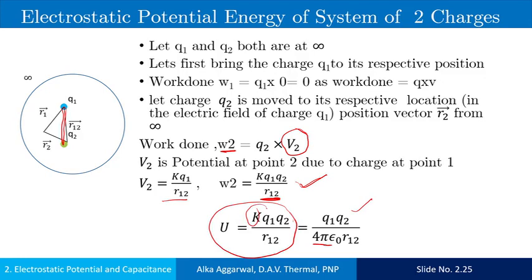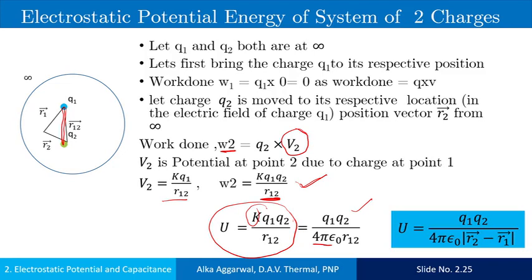In terms of the position vectors, the potential energy is written in this way. If instead of Q1, Q2 was brought first to its present location and Q1 brought later, then the potential energy would be the same. This equation is true for any sign of Q1 and Q2.